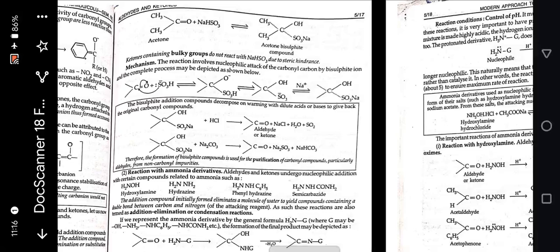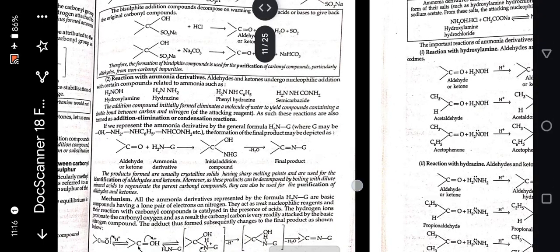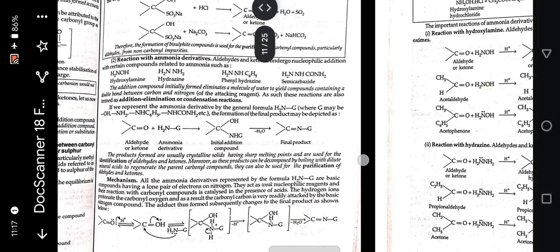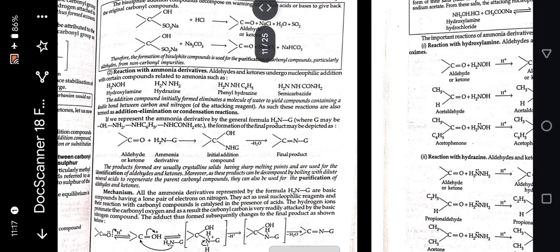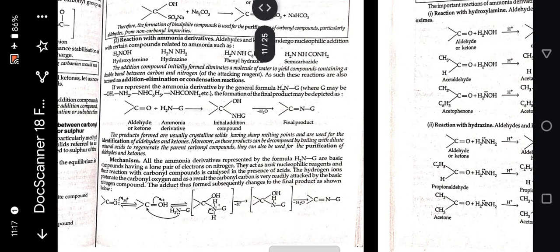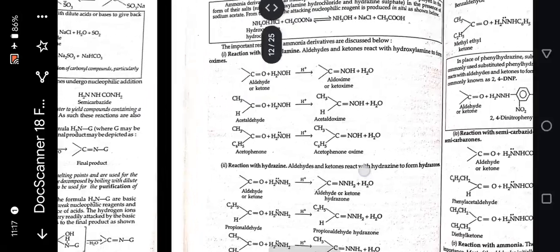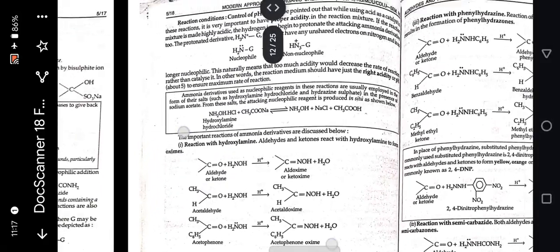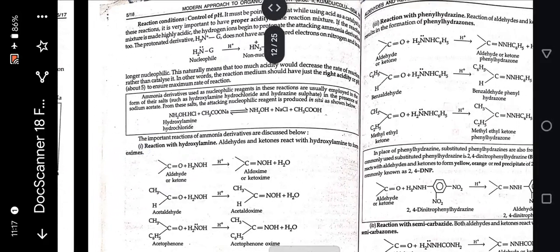Mechanism. Next is reaction with ammonia derivatives. Aldehydes and ketones undergo nucleophilic addition with certain compounds related to ammonia, and below it gives its mechanism. Reaction condition: control of pH.